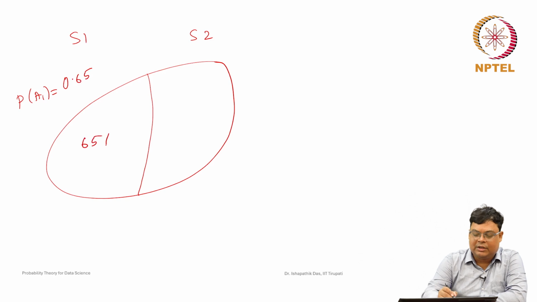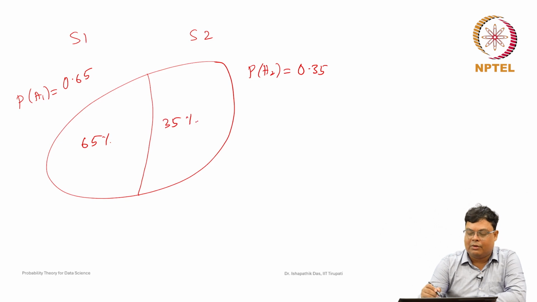The probability of A2 is 1 minus that, 0.35, so 35% are from supplier 2.